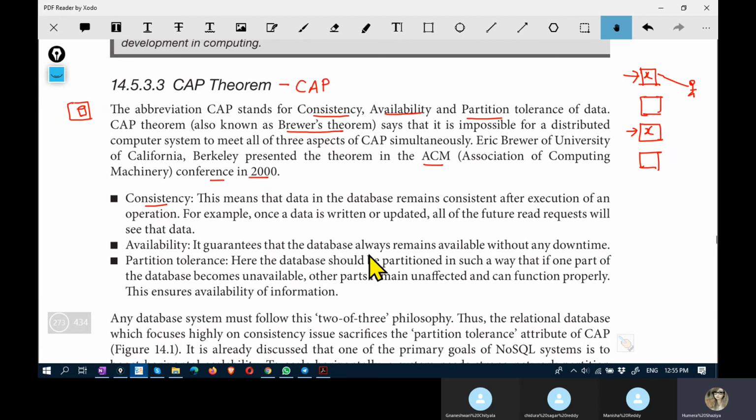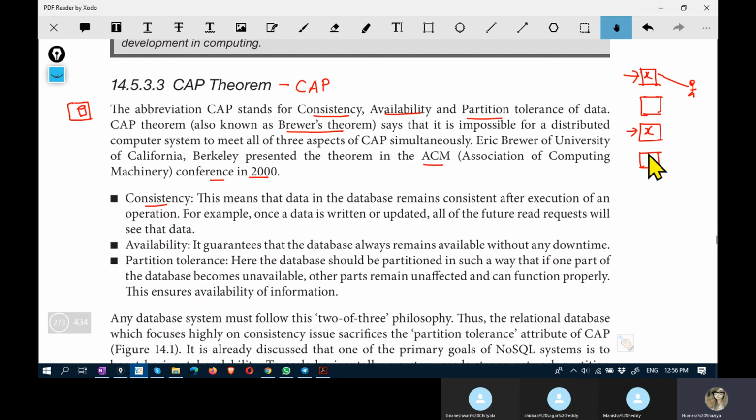Availability guarantees that the database always remains available without any downtime. Partition tolerance means the database should be partitioned in such a way that if one part of the database becomes unavailable, other parts remain unaffected and can function properly.